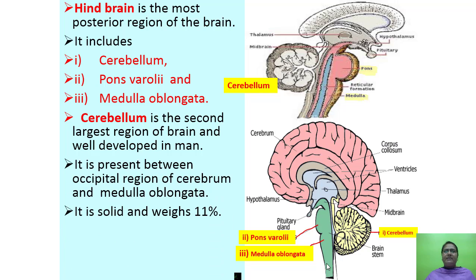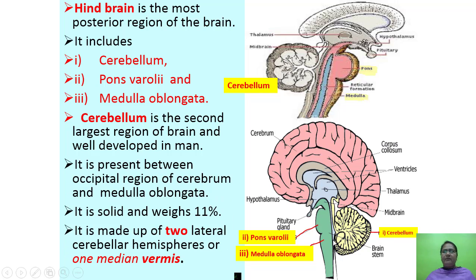Now first one is the cerebellum. We shall study this part, cerebellum. It is the second largest region of the brain and well developed in man. It is present below the occipital region of cerebrum and behind the medulla oblongata. It is solid and weighs 11%. It is made up of two lateral cerebellar hemispheres and one median vermis.